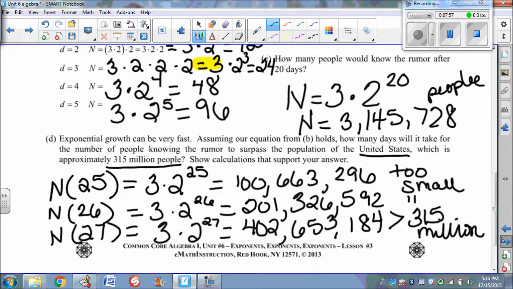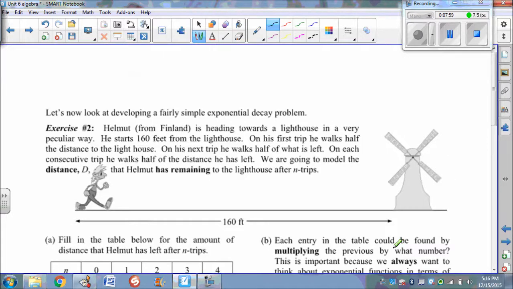All right, so go ahead and flip that. We've got this little example of this little gentleman here. His name is Helmut. He's from Finland. He's heading towards this lighthouse in a very peculiar way. It says that he starts 160 feet from the lighthouse, and that's indicated in our diagram.